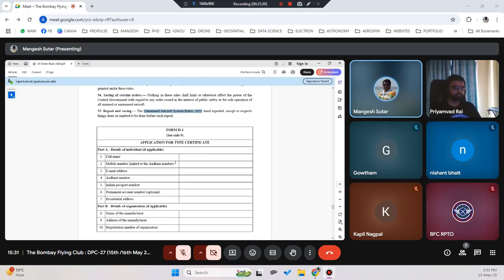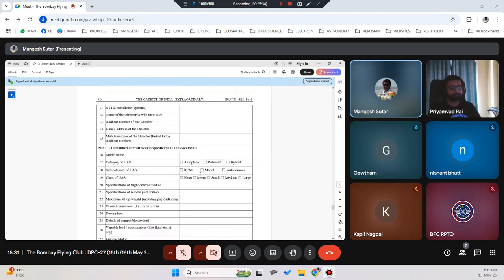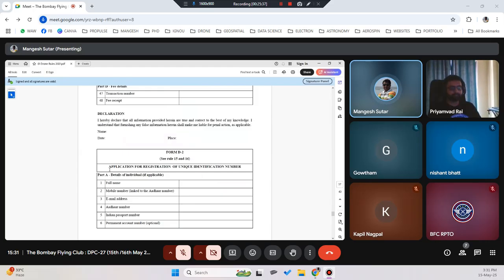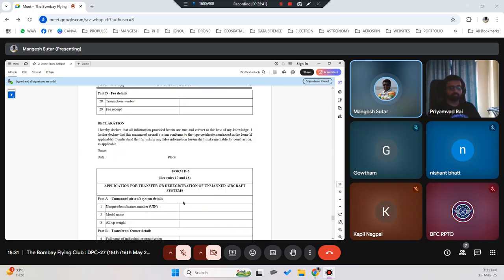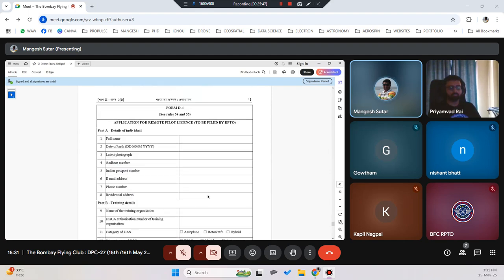These are the forms. Form D1 is for application of type certificate, Form D2 for application and registration of unique identification number, and Form D3 for application of transfer or deregistration of unmanned aircraft system. Then D4 is the application for remote pilot license, to be filled by RPTOs.